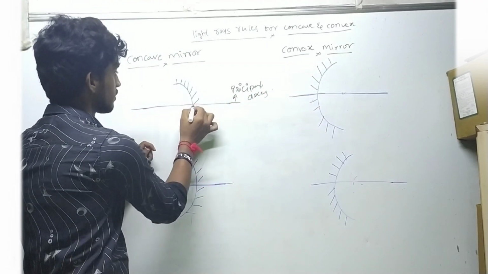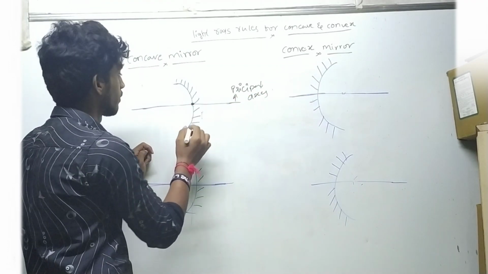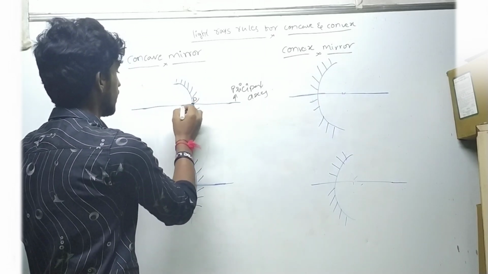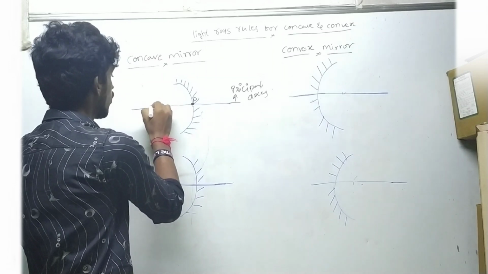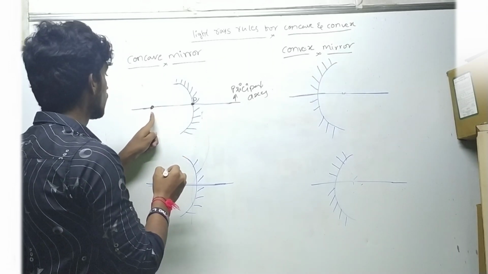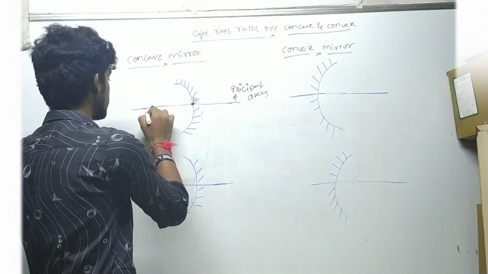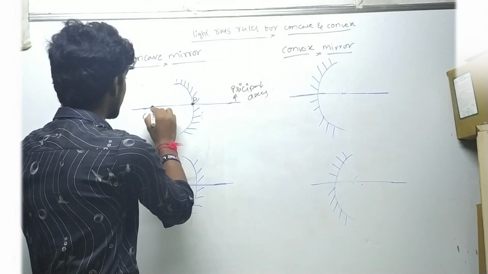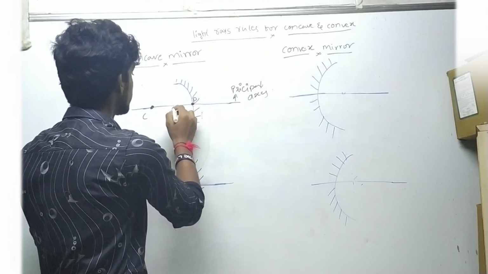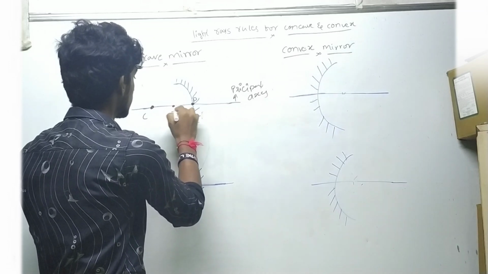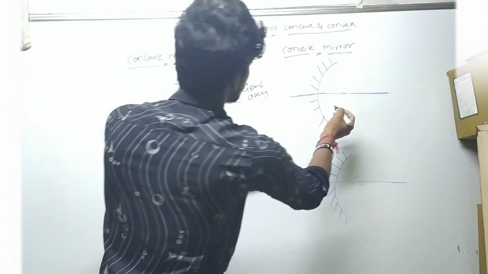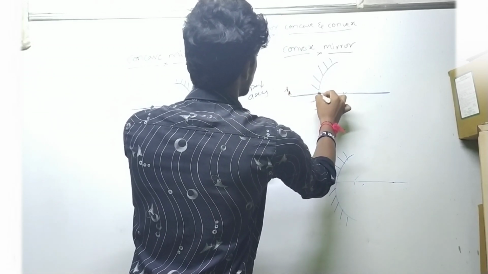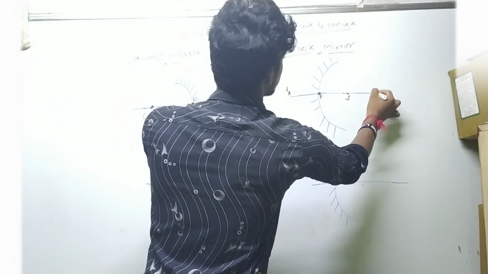And the point which touches the mirror is called the pole, denoted as P. And the center of the concave mirror is called the center of curvature. Between the center of curvature and the pole, there is the focus. And here the same, it's a principal axis, and a pole, focus and center of curvature.